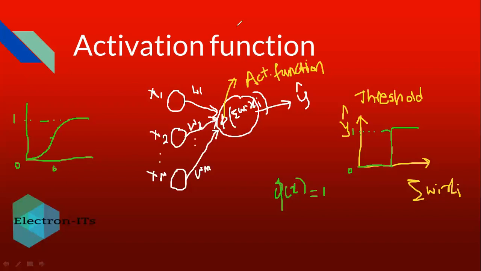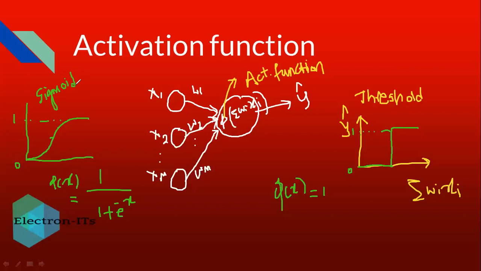Okay, so this is how your sigmoid function acts as an activation function. The equation for the sigmoid function is phi of x is equal to 1 upon 1 plus e to the power minus x. So the sigmoid function is one of the activation functions.